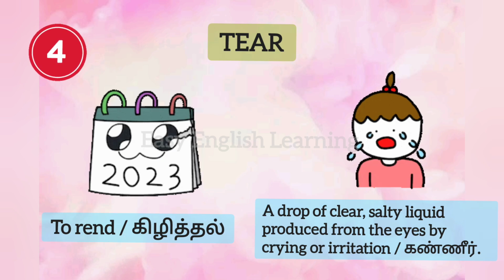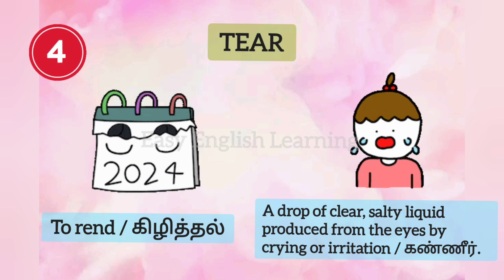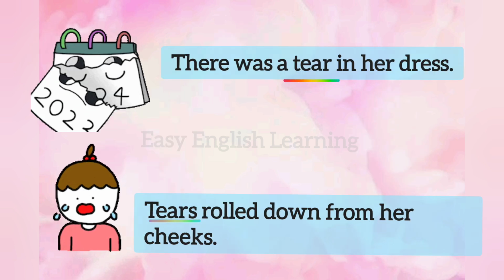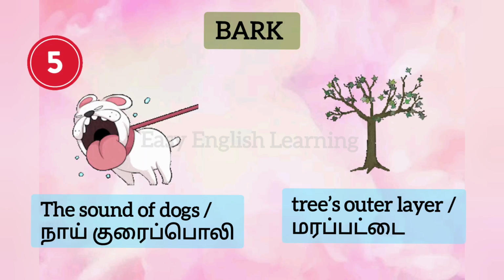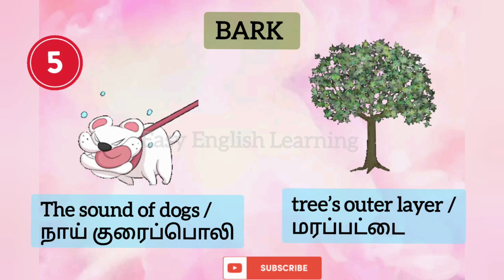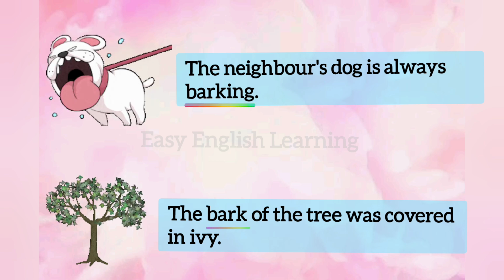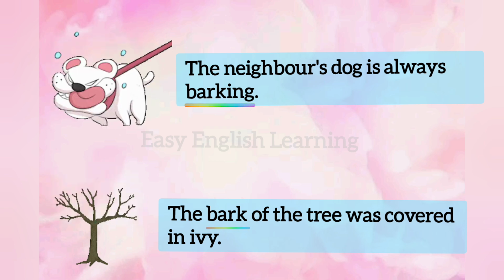Tear. Example. There was a tear in her dress. Tears rolled down from her cheeks. Bark. Example. The neighbor's dog is always barking. The bark of the tree was covered in ivy.